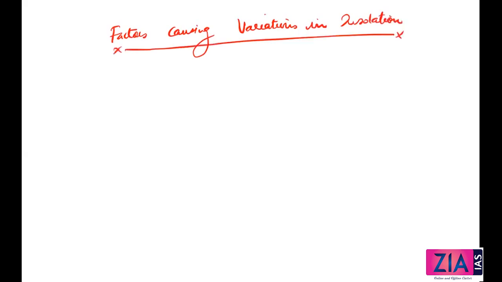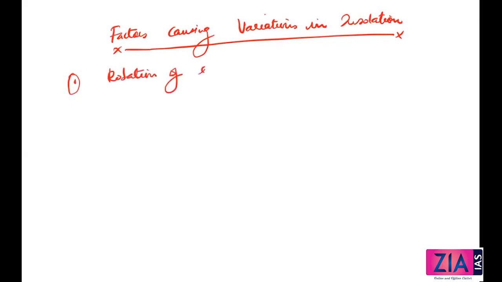Factors causing variations in insolation. Okay, different factors there. One by one we'll write it and we'll discuss. Okay, first one is because of the rotation of Earth on its axis.